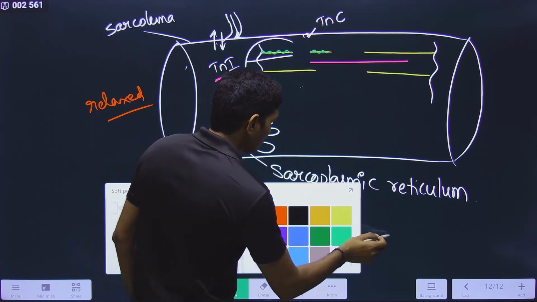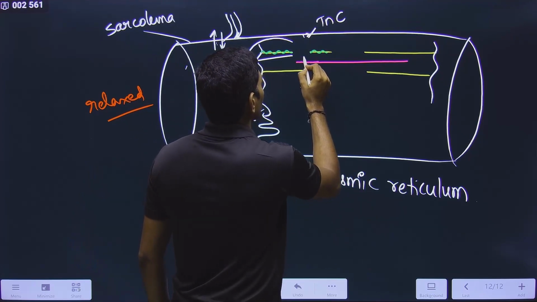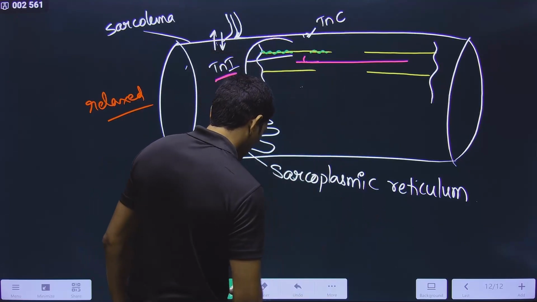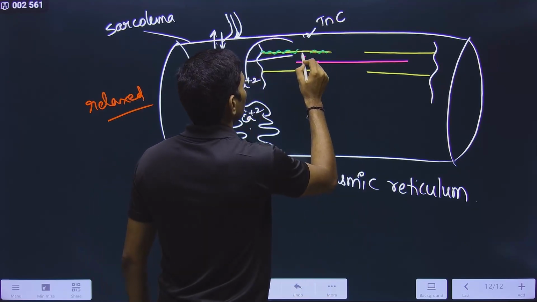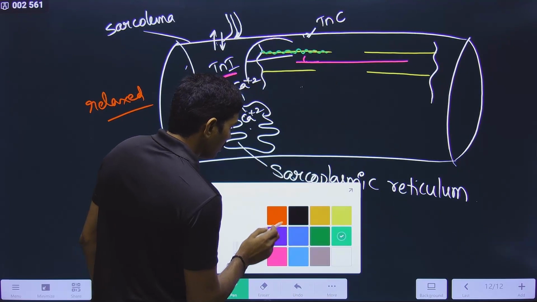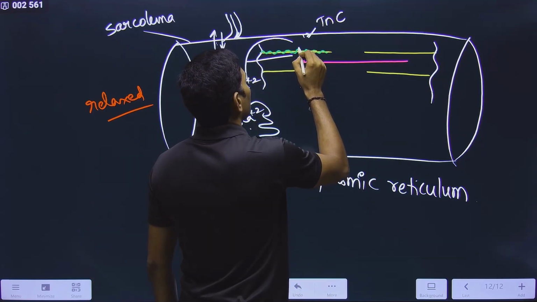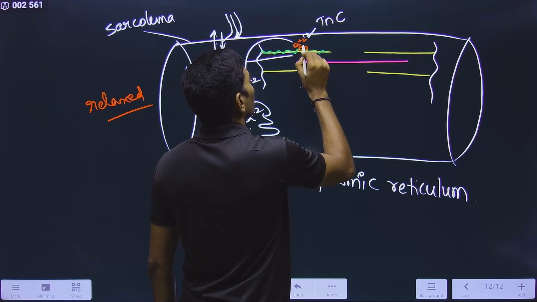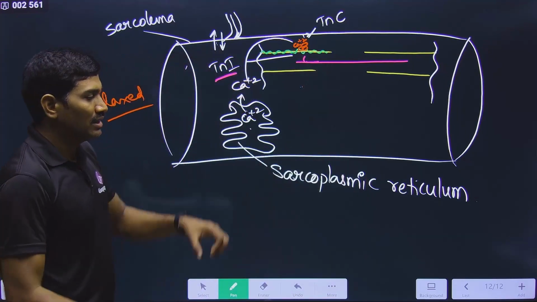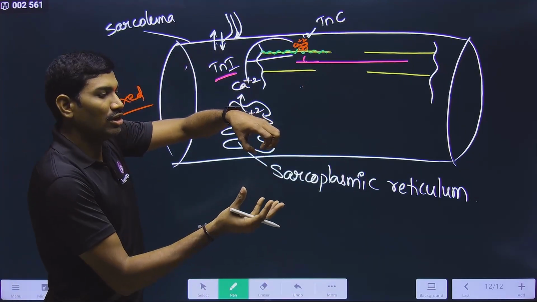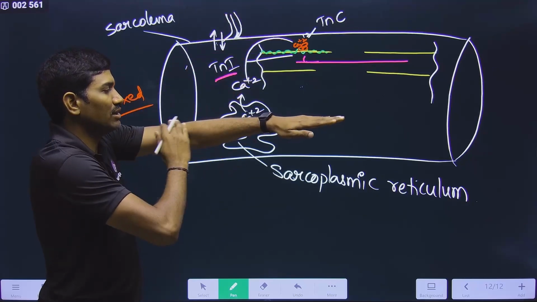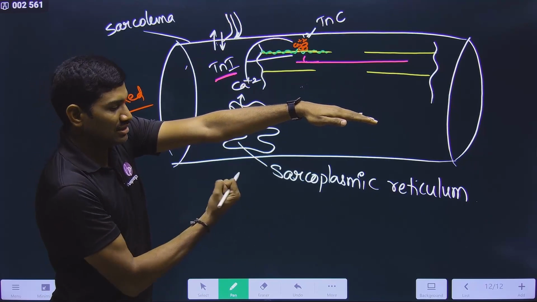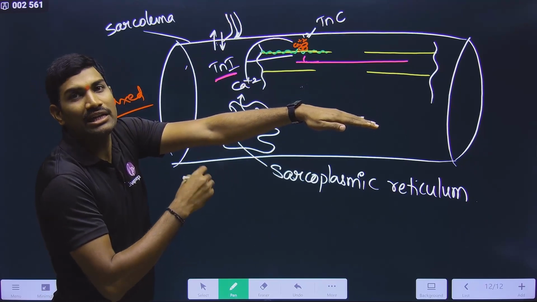Now observe this carefully. This is the myosin like this, this is the actin, this is the tropomyosin, and now troponin. Already calcium is attached here, Ca2+. So its position got changed. Initially it is present in between this, now it is coming outside. Once it is coming outside, what happens? Actin and myosin can directly interact. Suppose this is the actin, this is the myosin, and in between this is the inhibitory part.